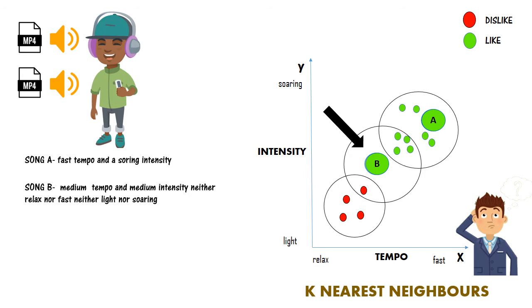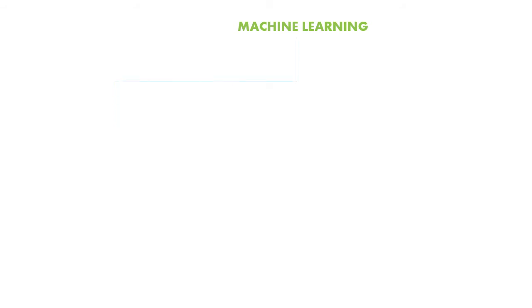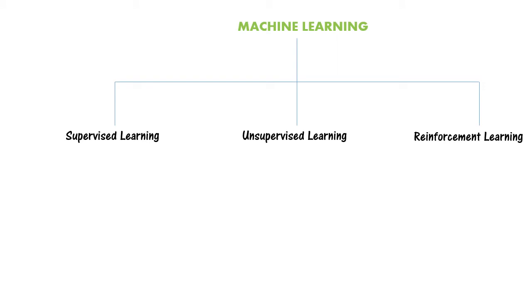Quite easy, right? Believe me, it is what happens when the choices become complicated, as in the case of Song B. That's when machine learning comes in. It learns the data, builds the prediction model, and when a new data point comes, it can easily predict for it. The more the data, the better the model, and the higher the accuracy. There are many ways in which the machine learns. It could be either supervised learning, unsupervised learning, or reinforcement learning.